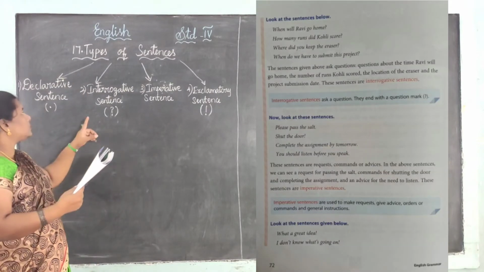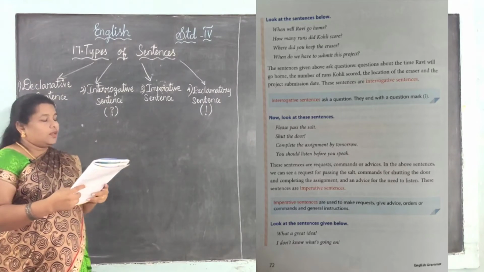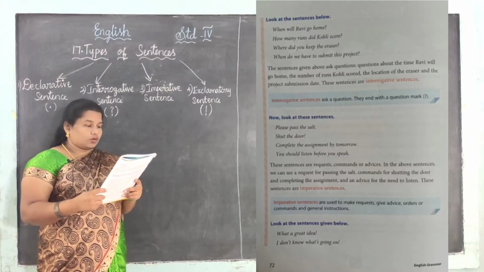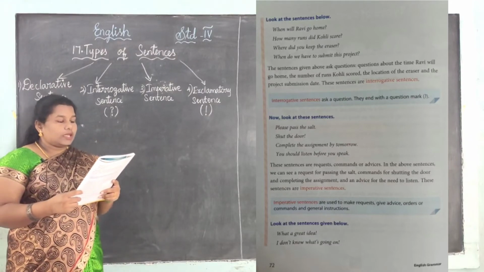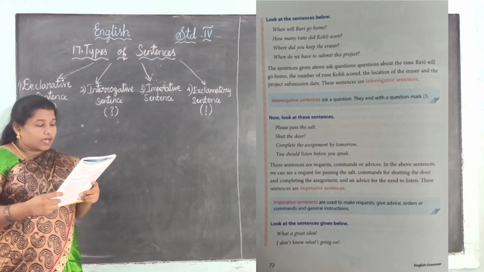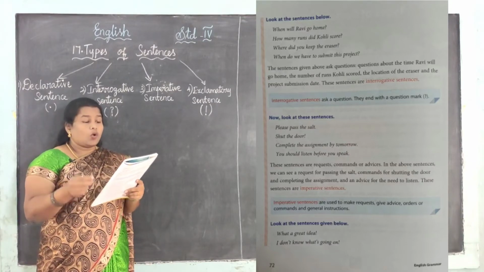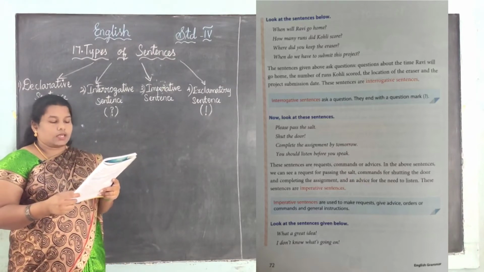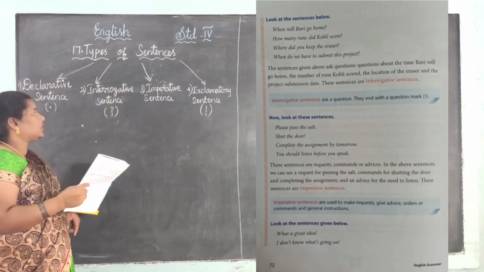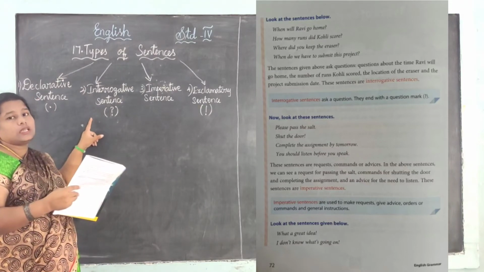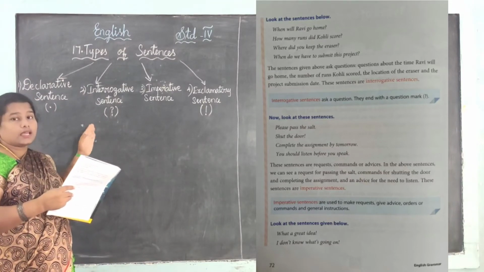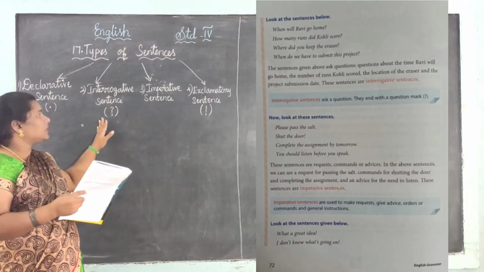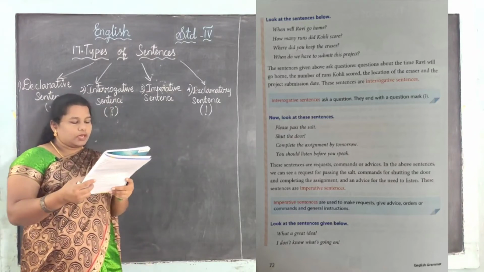Yes, now we are moving to the second one, the interrogative sentence. See, when will Ravi go home? How many runs did Kohli score? Where did you keep the eraser? When do we have to submit this project? See, all these are asking questions. An interrogative sentence asks a question, and it ends with a question mark. What is your name? Like this, a question is asked here. It is an interrogative sentence.